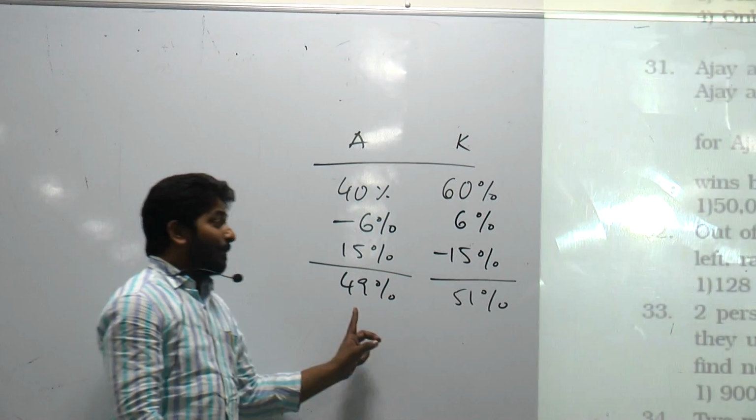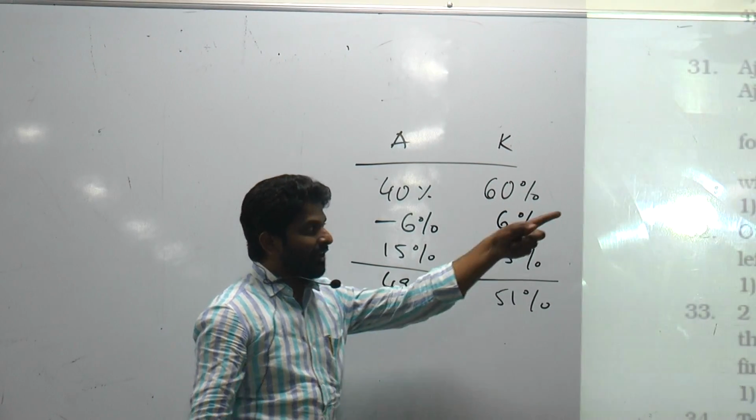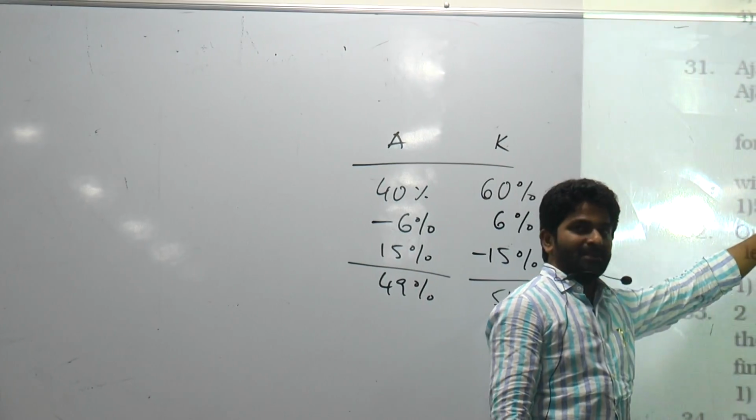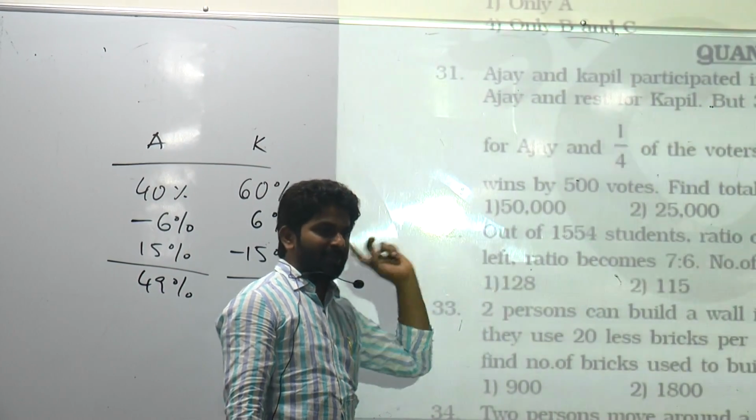Right? So Kapil wins by what percent here? 2%. In terms of number of votes, 2% is 500. 1% is 250. 100% is 25,000.